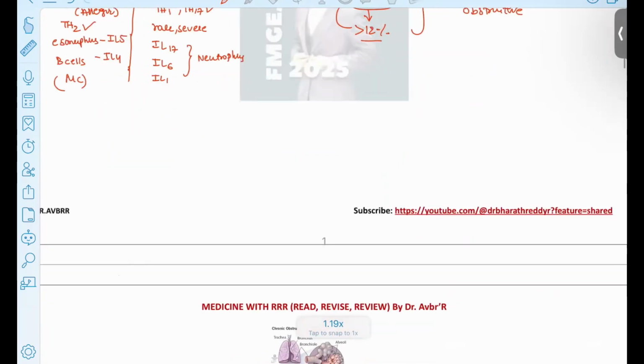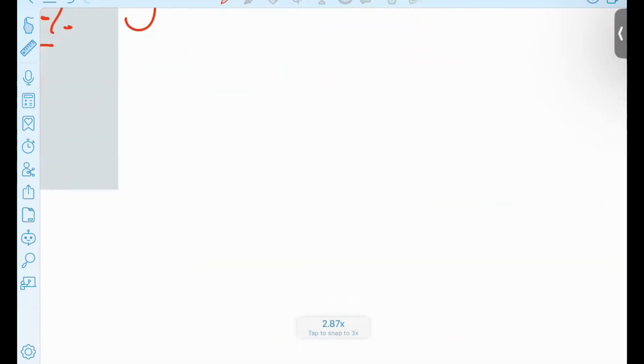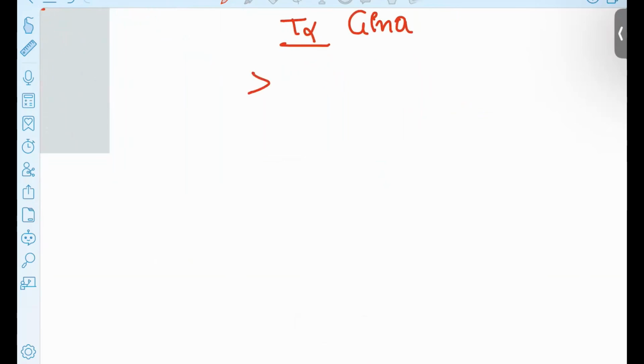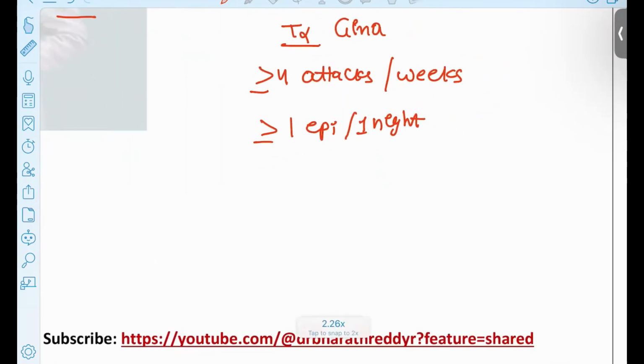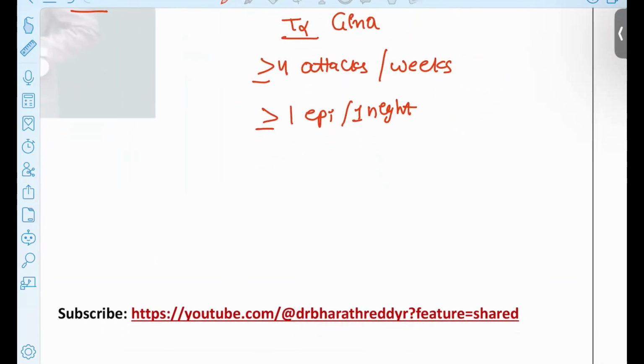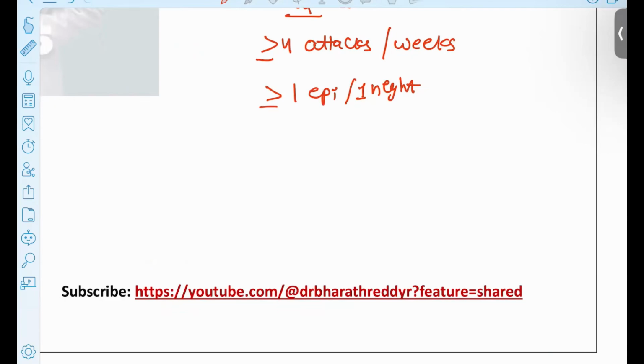All right, and coming to the treatment. Universally, if you want to treat these patients, we have to follow the GINA guidelines. In the GINA guidelines, if the patient is having 4 or more attacks per week, or more than 1 episode in any one night in a week, then we have to consider this patient as having very severe asthma.